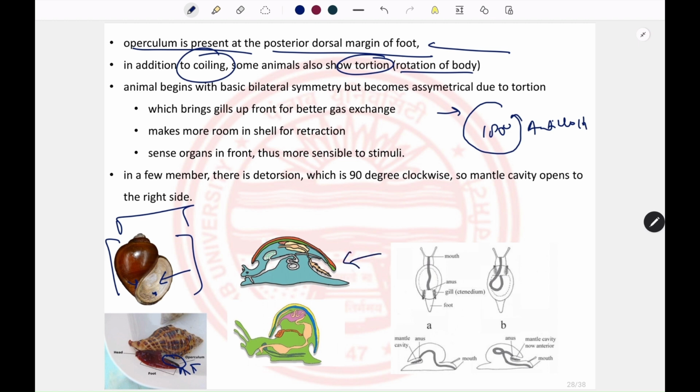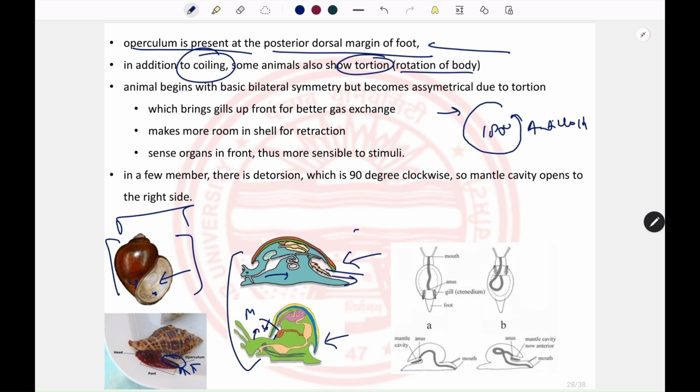Like you have seen the typical molluscan body plan, now you see the gastropod body plan. In the typical plan, the mantle cavity as well as the gills are present at the posterior margin, and the alimentary canal is straight. However, in this case, you can see the alimentary canal is curved, and the gills as well as the mantle cavity lie over the head.